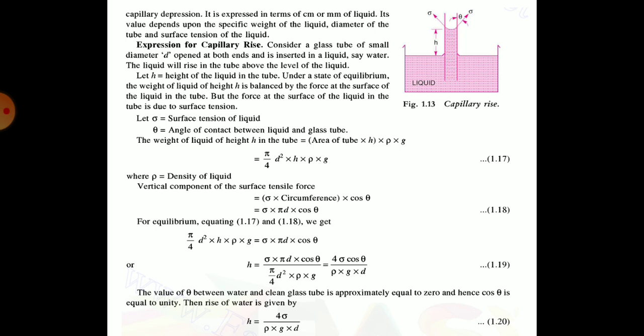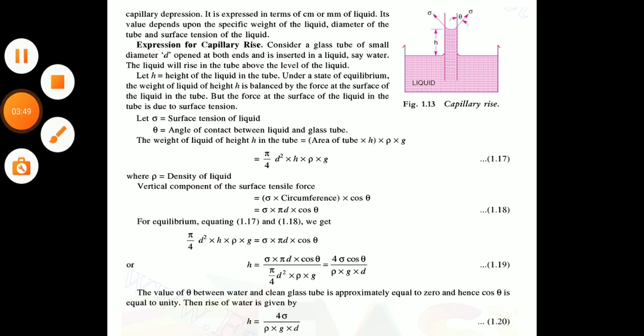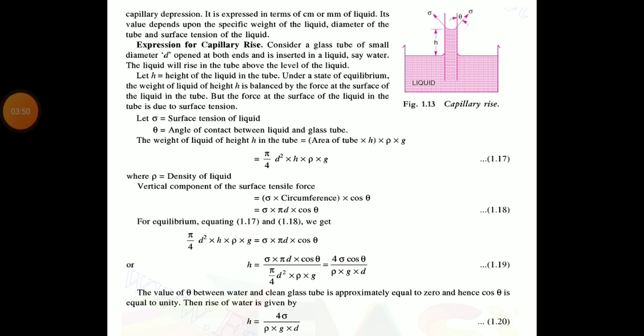Now we know the area of tube is pi by 4 d square. Therefore weight of liquid is equal to pi by 4 d square into h into rho into g, and rho is density of the liquid. Now consider the vertical component of the surface tensile force, which is equal to sigma into circumference into cos theta.